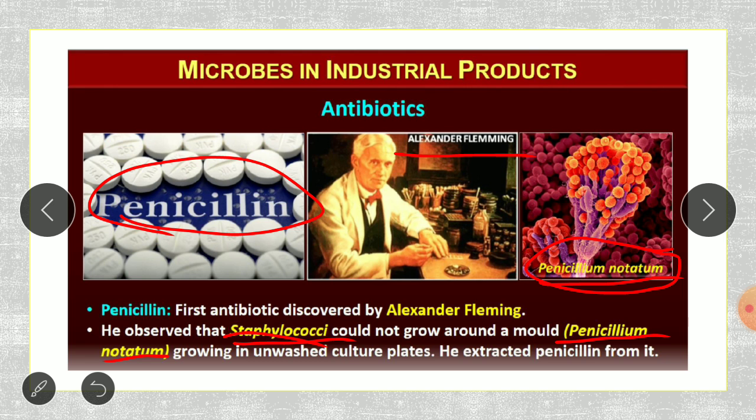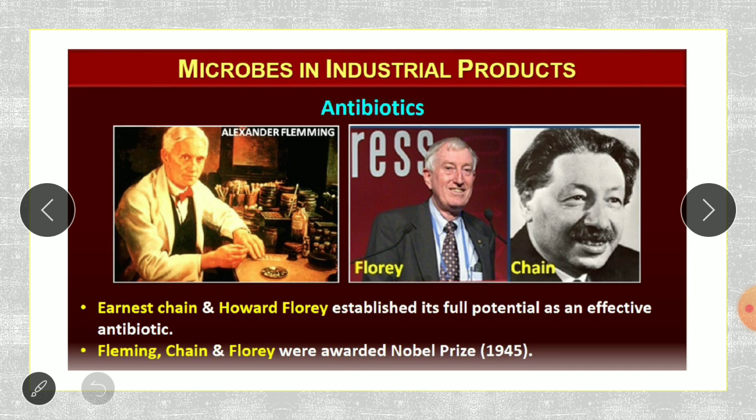So he then started to find out what substance in the fungus was not allowing the growth. He extracted the chemical, penicillin, which is produced by the fungus Penicillium notatum and helps to kill other bacteria. Hence the word antibiotics came. A fungal product, penicillin, was killing the staphylococci. So he extracted the penicillin, and hence the discovery of antibiotics was possible.